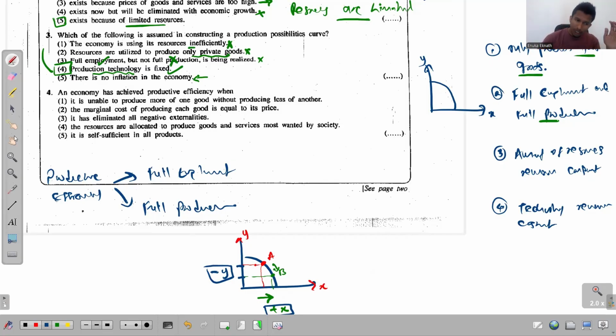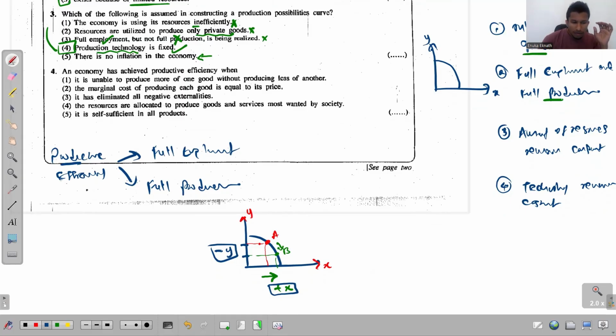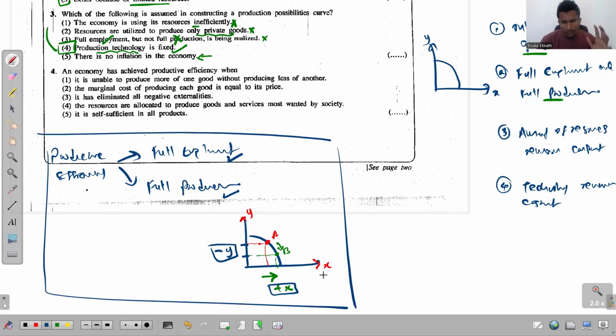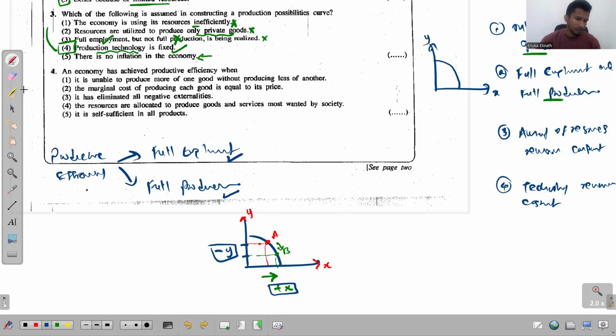See, this is the conclusion then. The conclusion is productive efficiency is a situation where the economy has achieved both full employment and full production. And when the economy achieves productive efficiency, it operates at a point on the PPC. And when the economy operates at a point on the PPC, it can increase the production of one good only by decreasing the production of the other good. So if you have this theoretical knowledge with you, you can simply select the answer for this question 4.